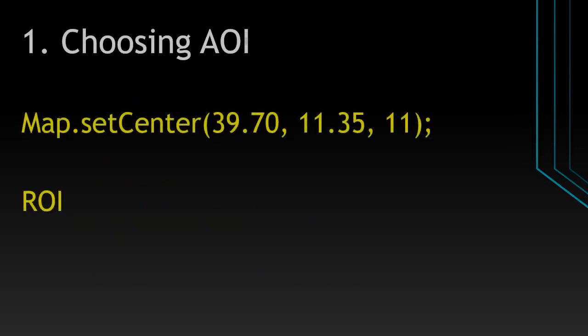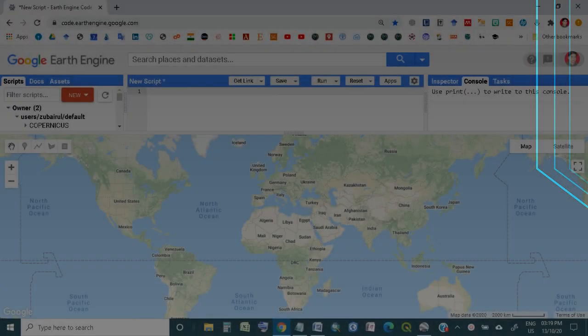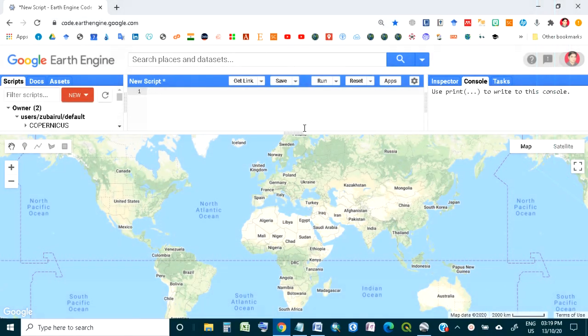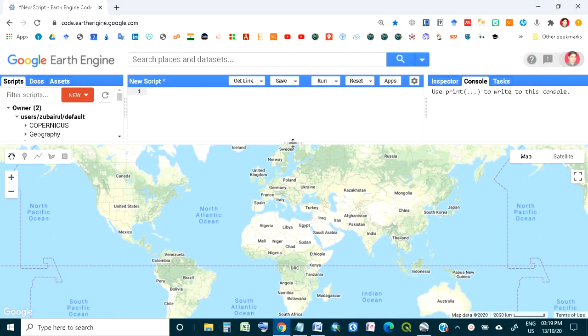So our first task is to choose the area of interest, and let's move to the Google Earth Engine. As you can see, this is the Google Earth Engine, and about its interface I have already made a video. You can see my previous videos on Google Earth Engine. So here the first task is to choose the area of interest.